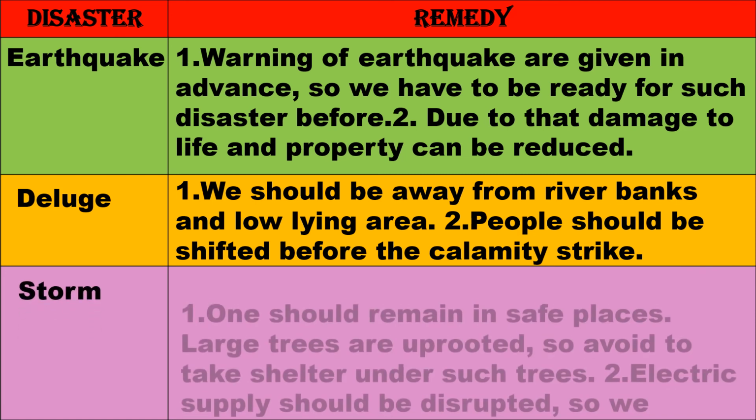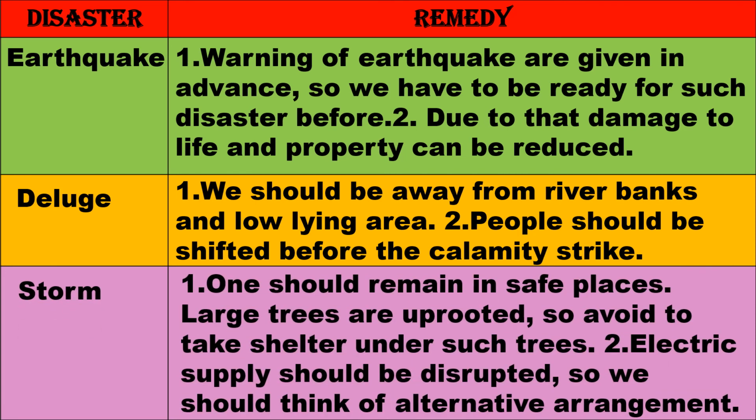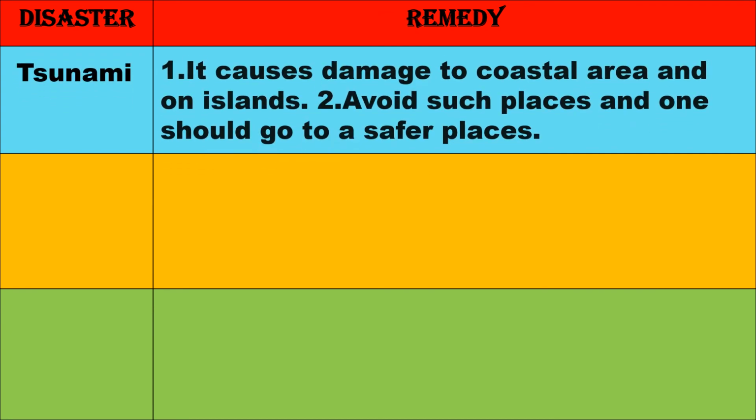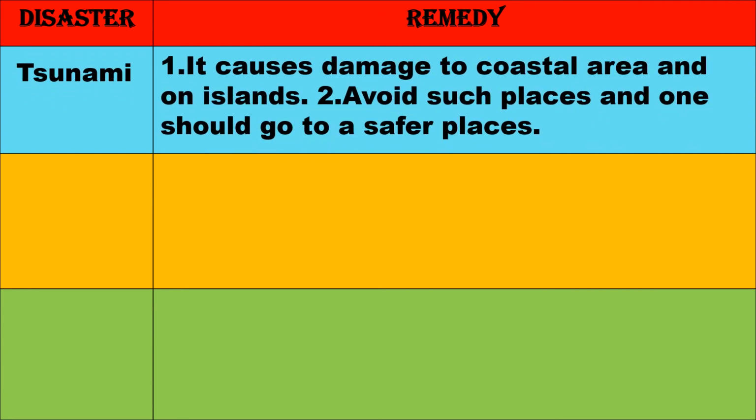Storm: One should remain in safe places. Large trees are uprooted, so avoid taking shelter under such trees. Electric supply may be disrupted, so we should think of an alternative arrangement. Tsunami: It causes damage to coastal areas and islands. Avoid such places and go to safer places.